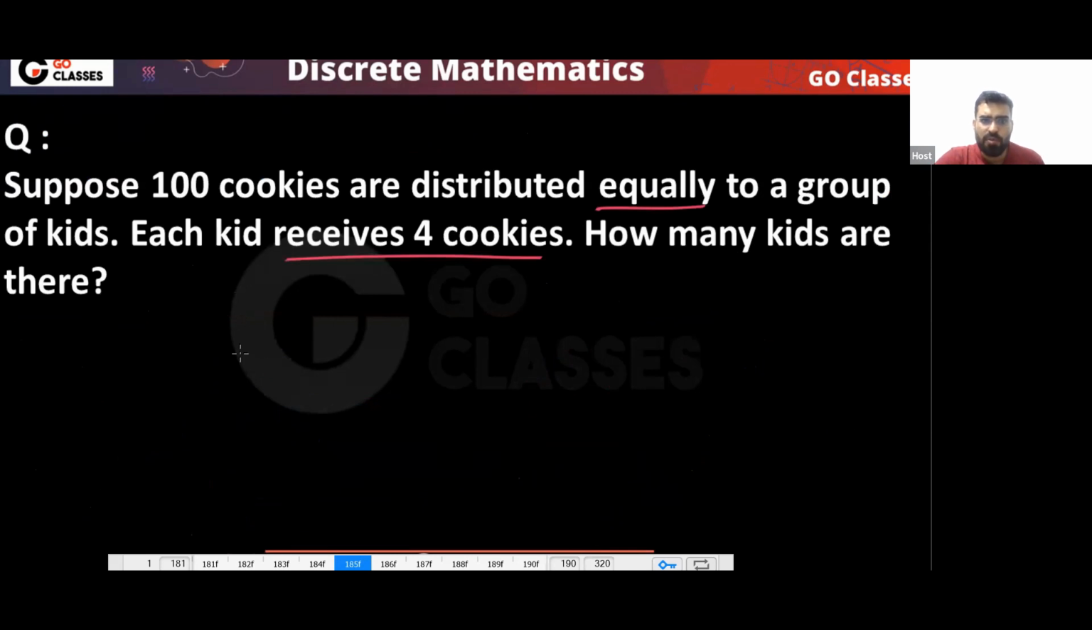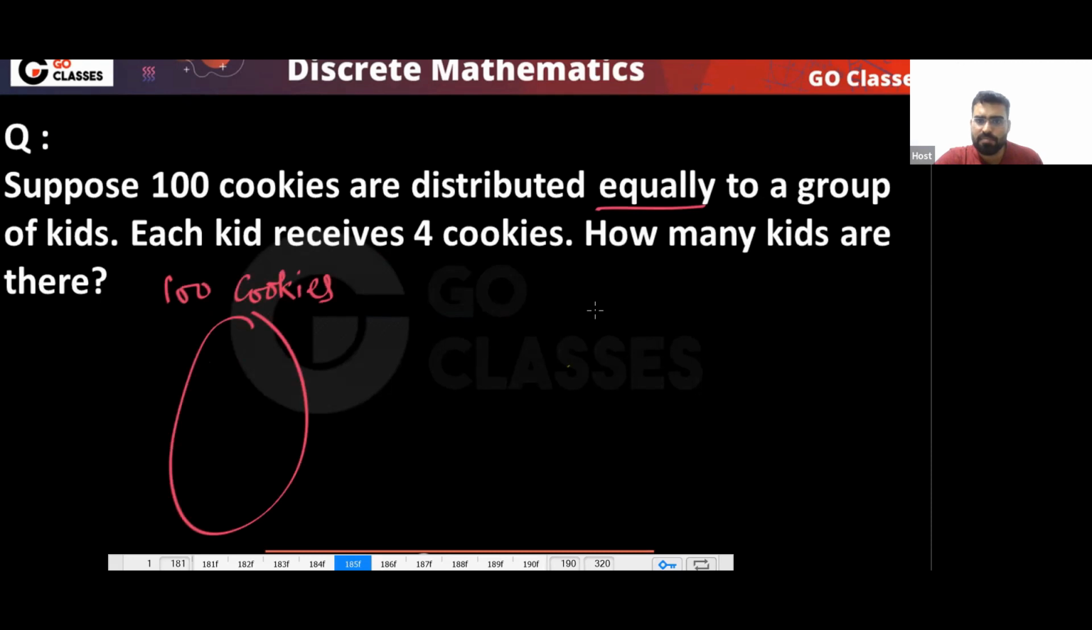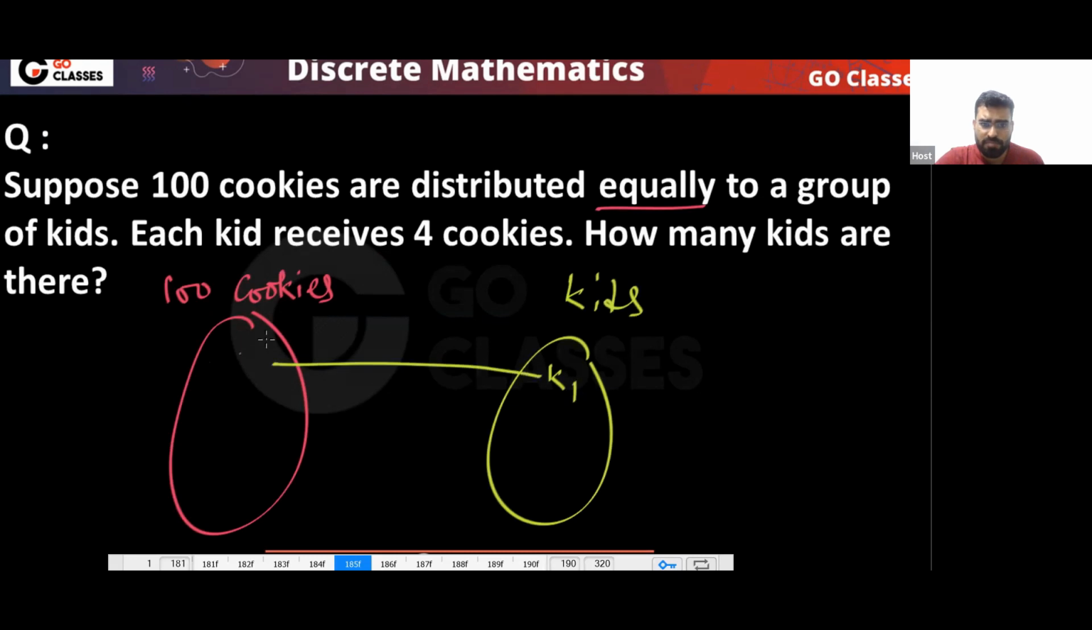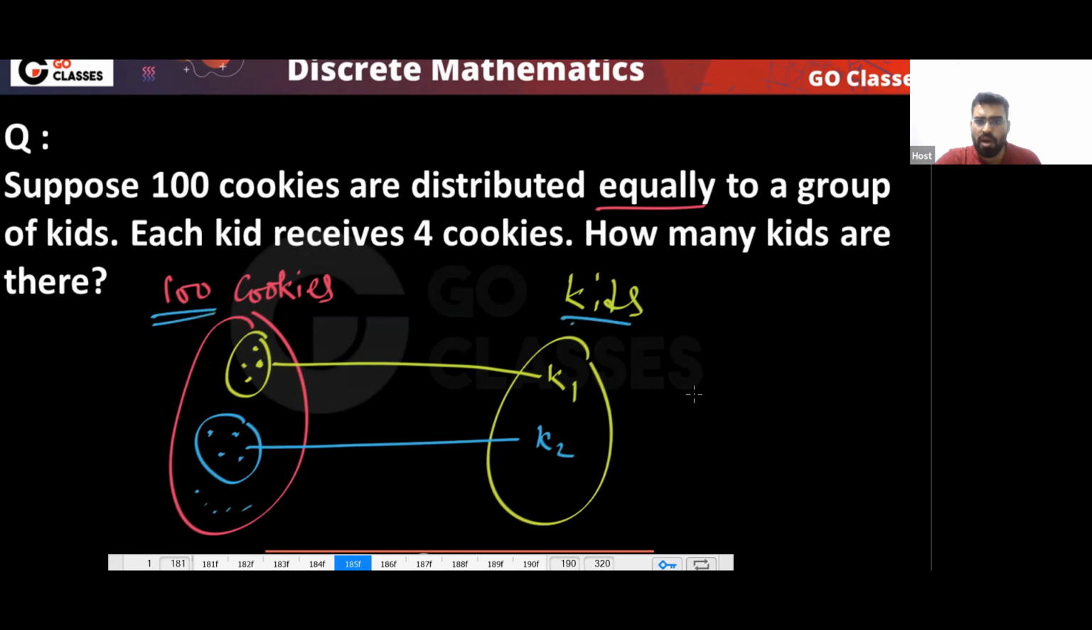Basically, you have 100 cookies, and every kid, these are the kids, gets 4 cookies. So 4 cookies are going to this kid, similarly 4 cookies are going to this kid, and so on. If you know there are 100 cookies, then how many kids will be there? The number of kids will be 100 divided by 4, right?